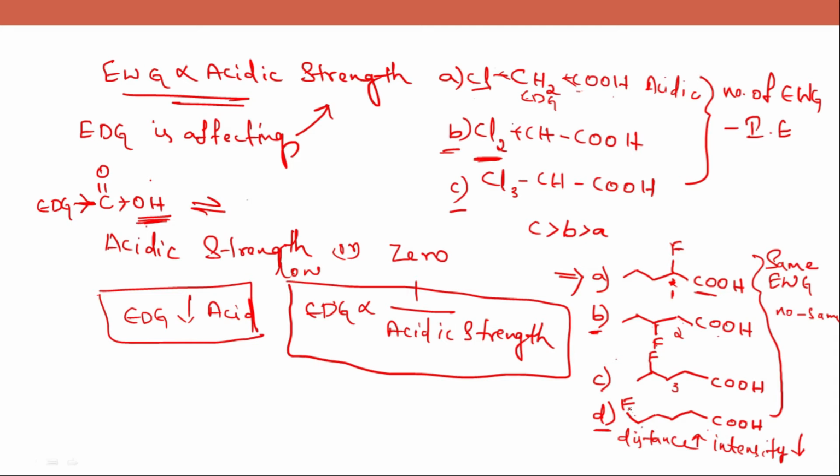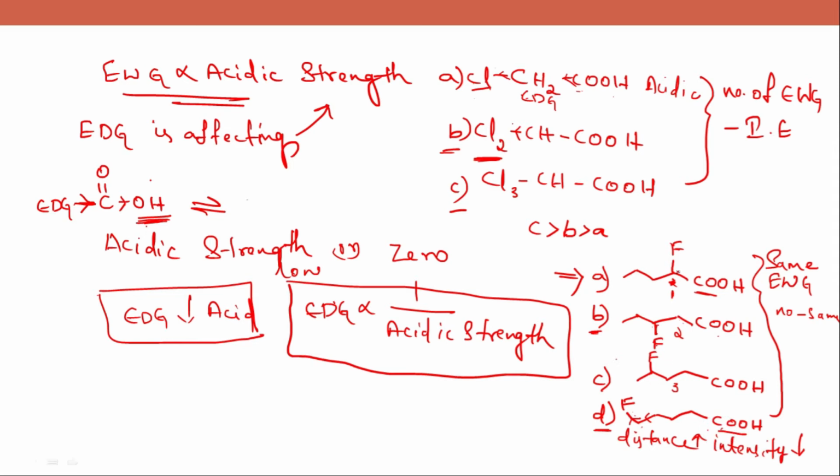So the inductive effect of fluorine towards the carboxylic acid is very low compared to options A, B and C. The withdrawing nature of fluorine can be observed up to 3 carbons, up to 3 bonds. It can't reach the carboxylic acid.